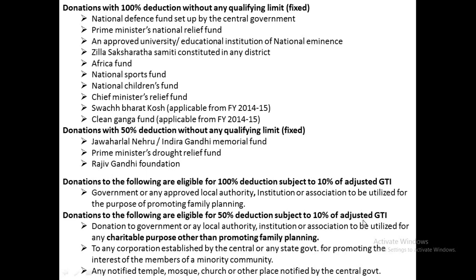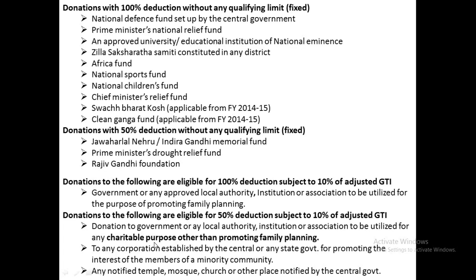Suppose adjusted gross total income is 1,05,000 and the amount of donation is 1 lakh. Whichever is least, 1 lakh will be the qualifying amount. Out of 1 lakh, 50% is allowed as deduction because he has donated 1 lakh to the charitable trust. So 50,000 will be allowed as deduction.